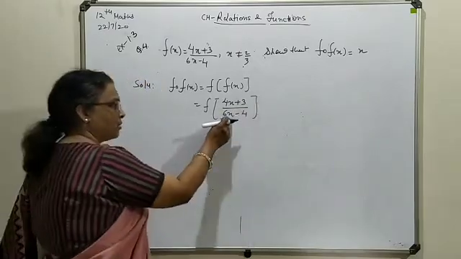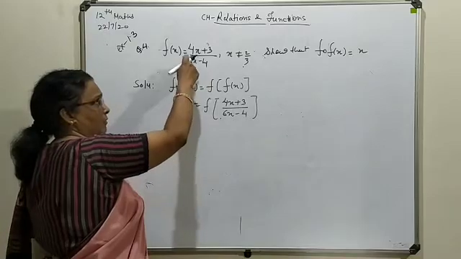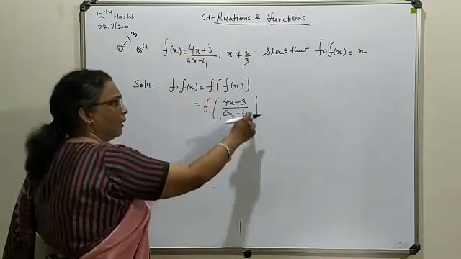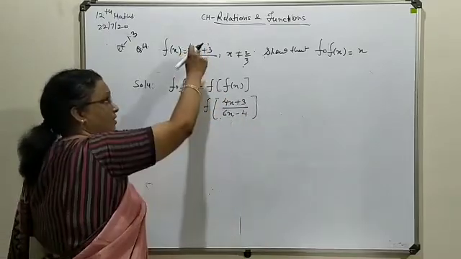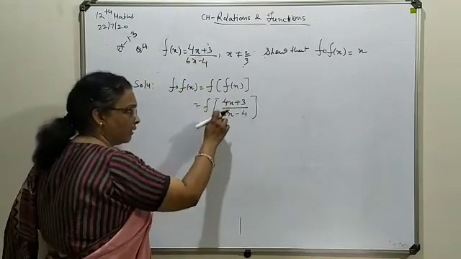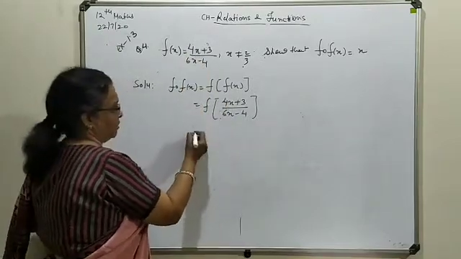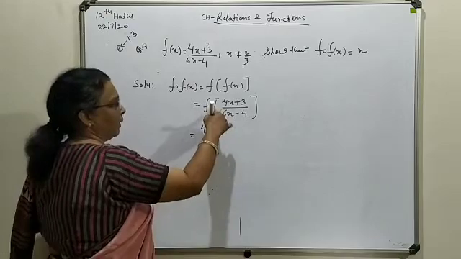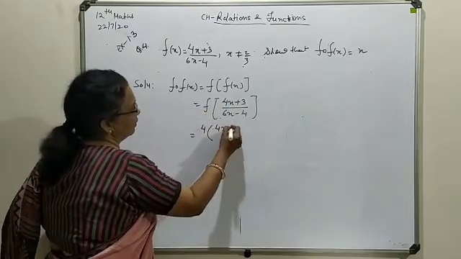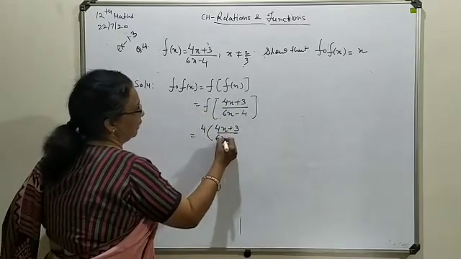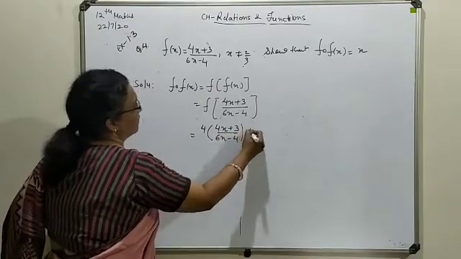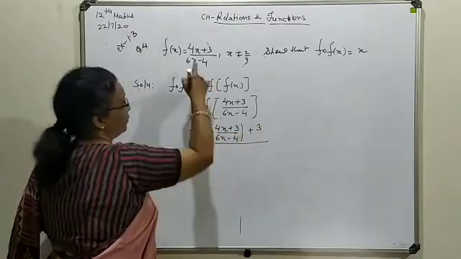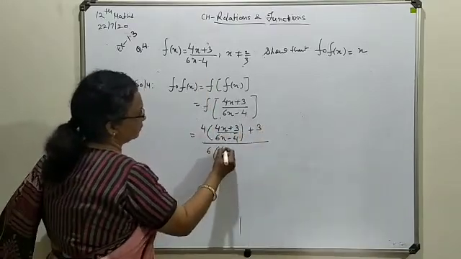Now in place of x, in your f(x) function everywhere you will write this fractional expression, means here and here. So here it will be 4, in place of x the whole will come, plus 3 upon 6.